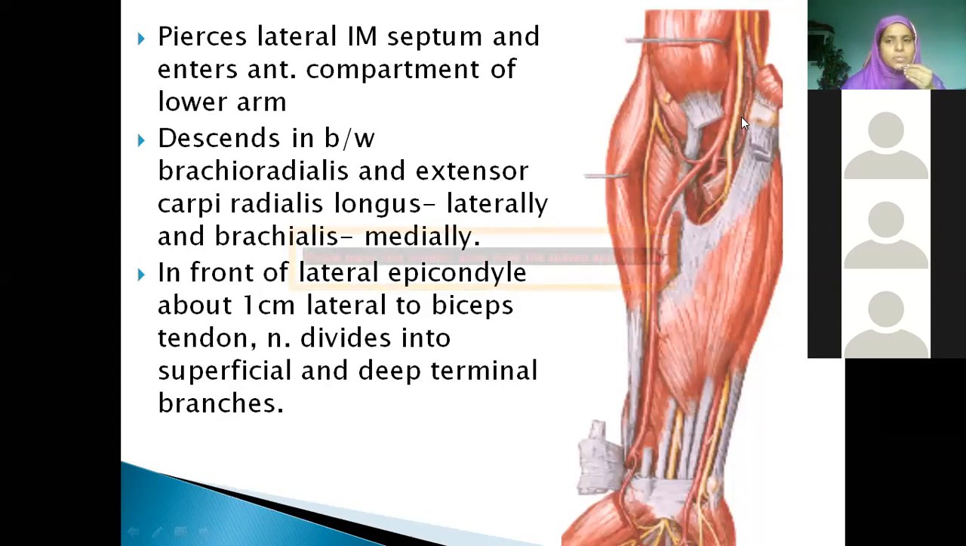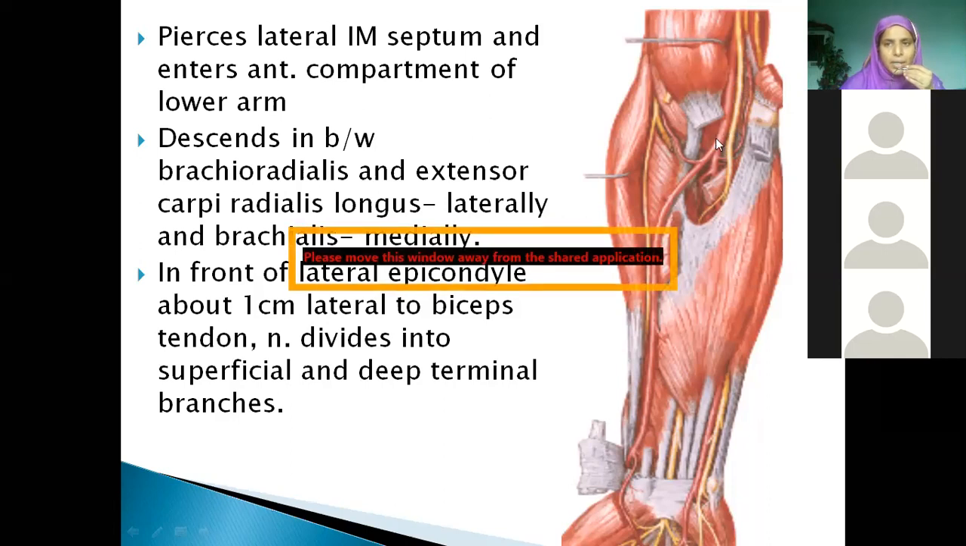Cubital fossa. So we know this is the medial one. Can you name this nerve? Median nerve. Very good. Can you name this artery? Brachial artery.